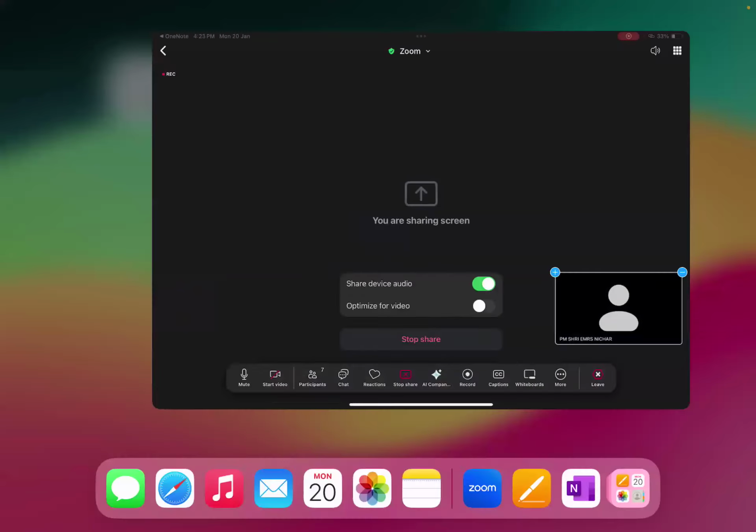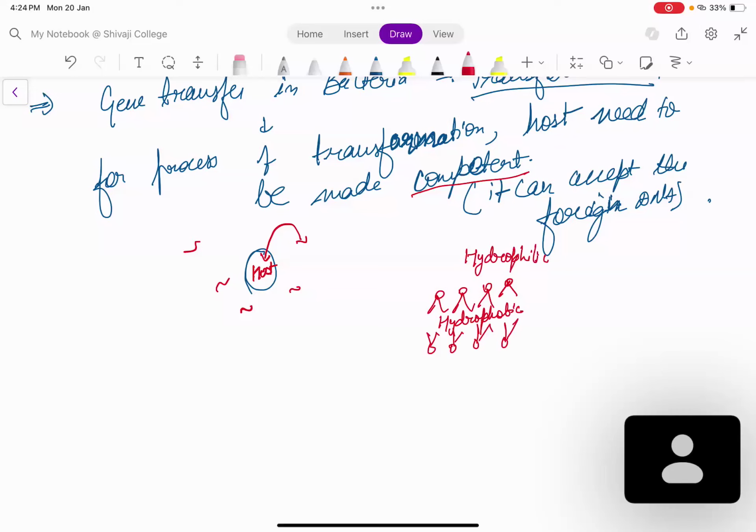Outside it is water loving, inside it is water hating. Now for the entry of DNA across the membrane, it cannot easily pass your membrane because inside it is hydrophobic, and the DNA which is coming is hydrophilic. It cannot easily pass across the membrane.